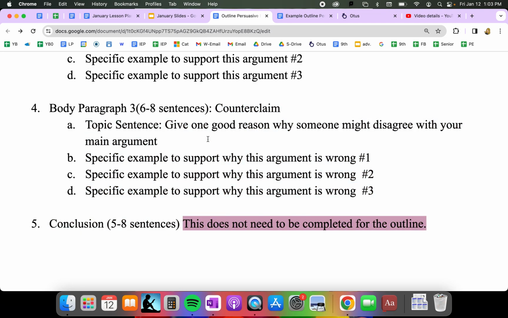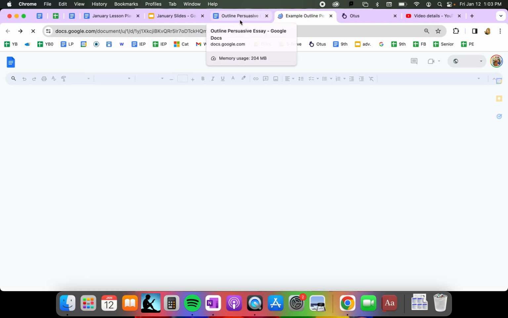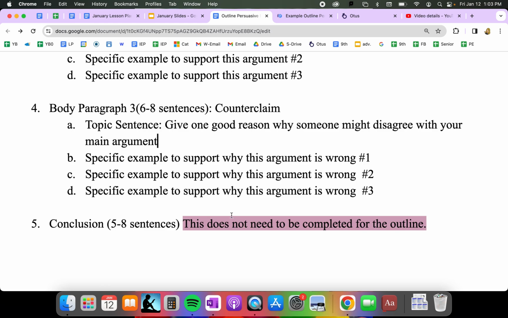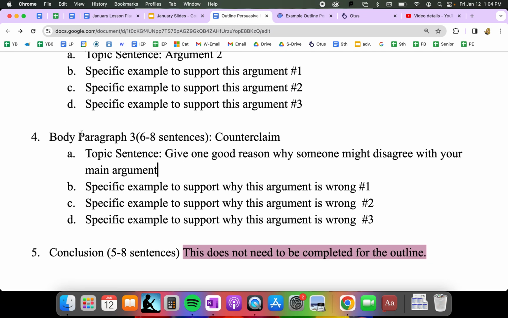So for every argument, let's say my argument, and I'll refer to my example here in a second, has to do with that I am for eating breakfast in the morning. And then in this, I have to address the counterclaim as to why people are against eating breakfast in the morning.